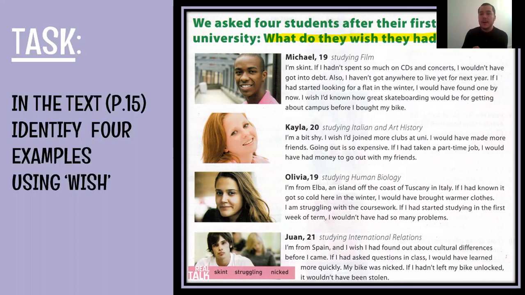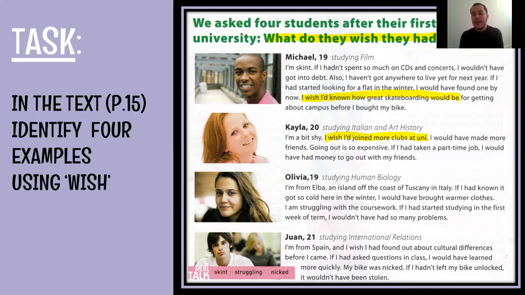Where could you find the second example? Look at this. Michael says, I wish I had known how great skateboarding would be, right? Be careful with that. I wish I had known, because we are going to analyze the structure and the function then. There is another example that I found.